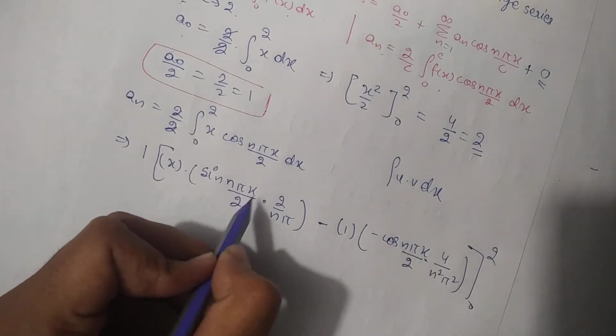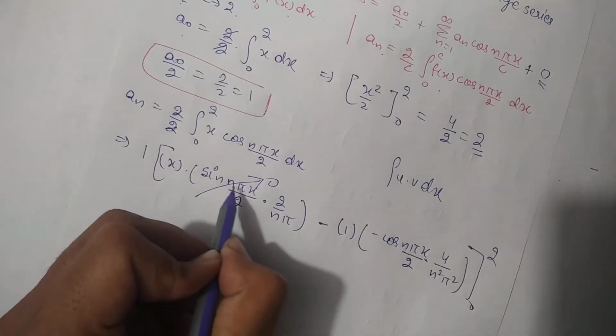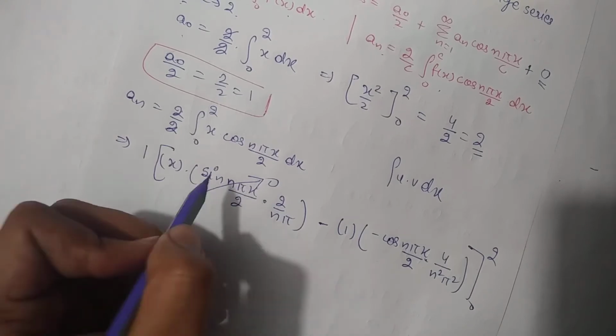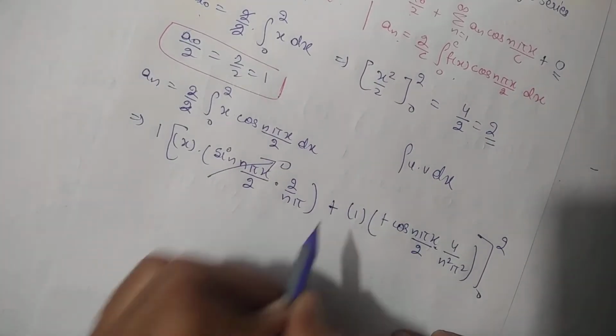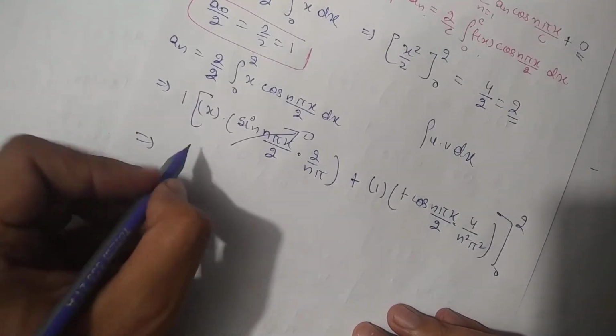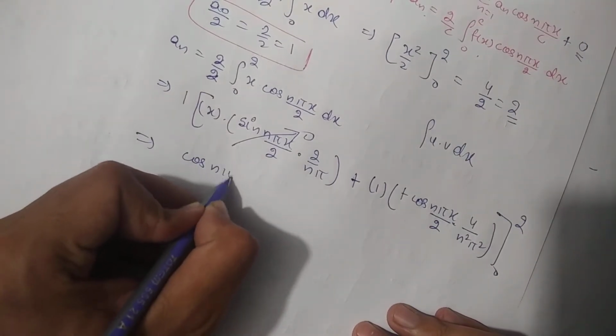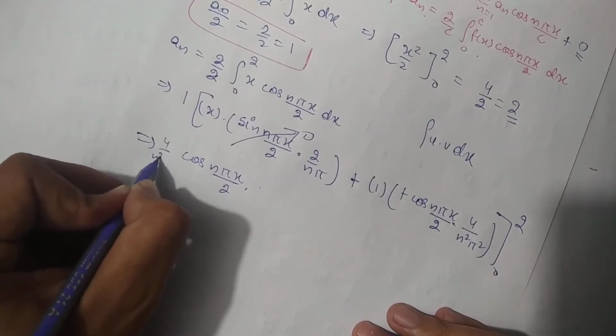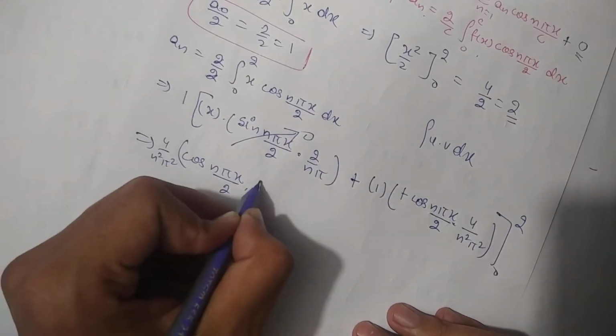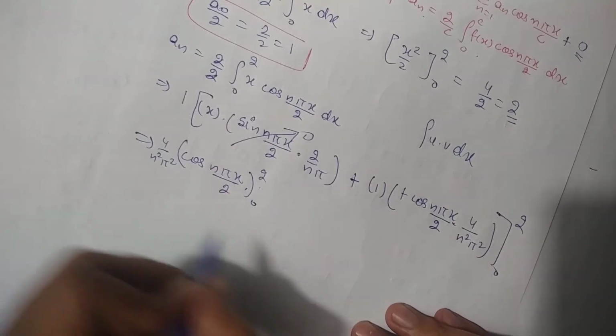So sine n pi x will be 0 only, because sine 2 n pi will be 0 and sine 0 will always be 0. So this minus and this minus will be plus, and its value will become cos n pi x by 2 dot 4 by n square pi square. I am taking this aside, and now I will put the limits from 0 to 2 inside it.